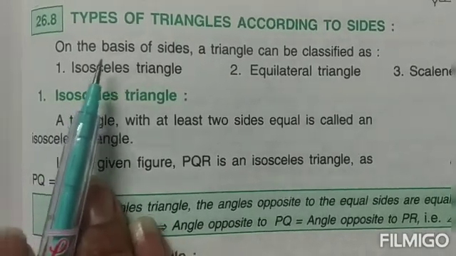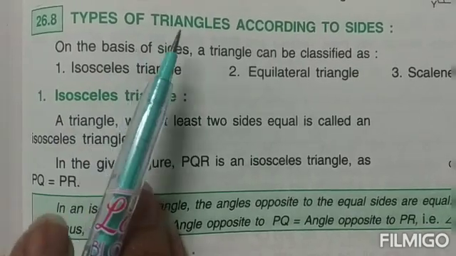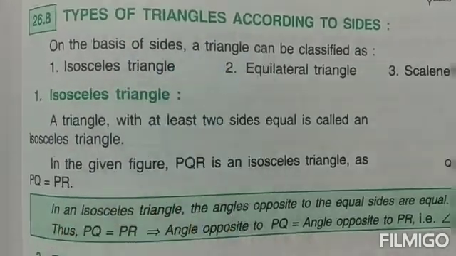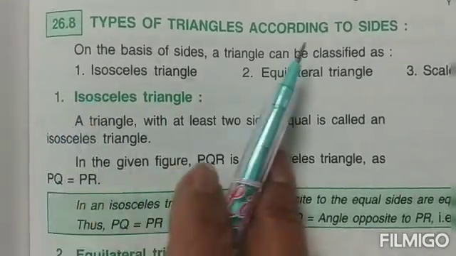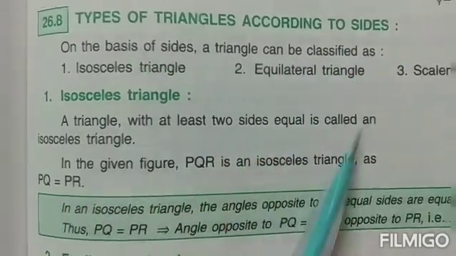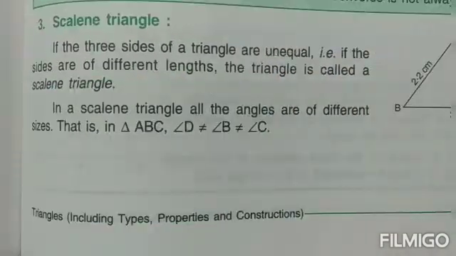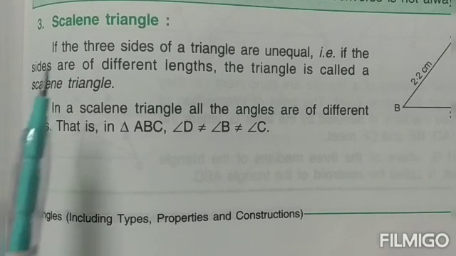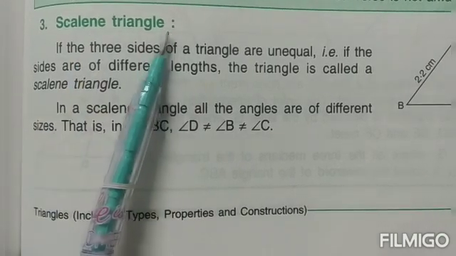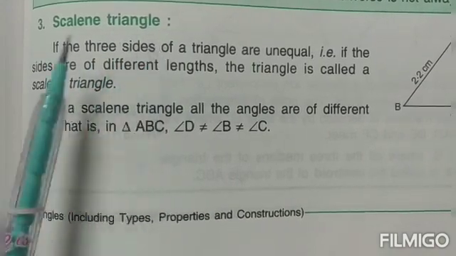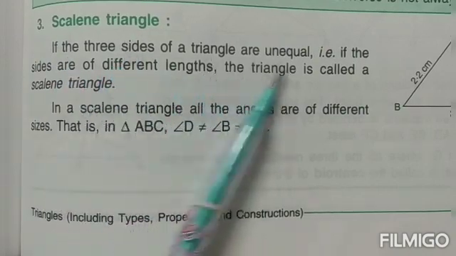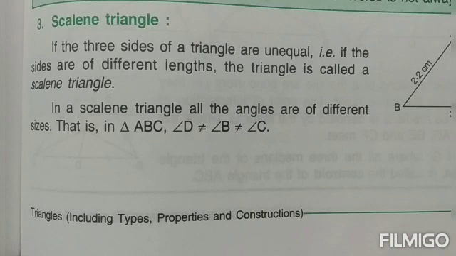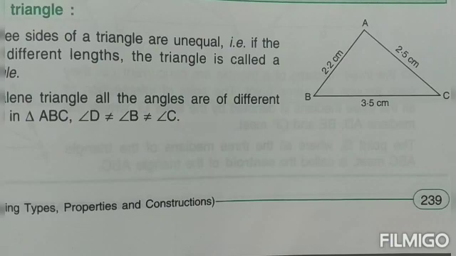Coming to the next kind of classification, the next types of triangles are according to the length of the sides and the measurement of it, children. The first type of triangle is, children, a scalene triangle. Now a scalene triangle is such a triangle in which the lengths of all the three sides are of different measurement. That means they are unequal in their measurement. The sizes of all the three sides are different. So such a triangle is known as, children, a scalene triangle.